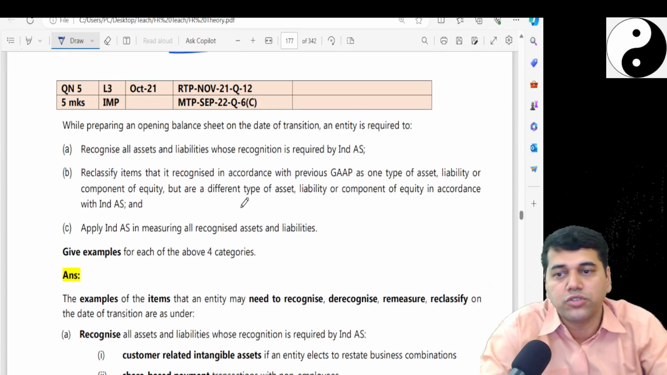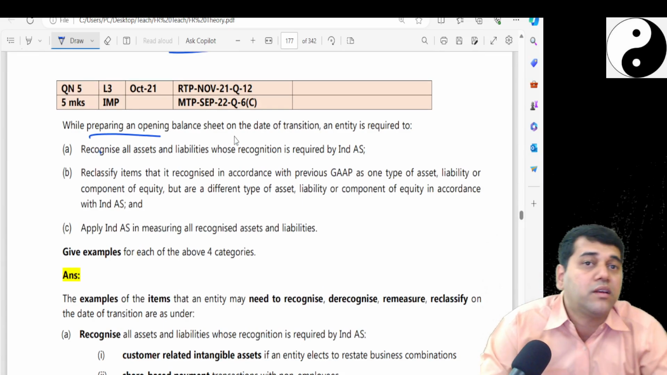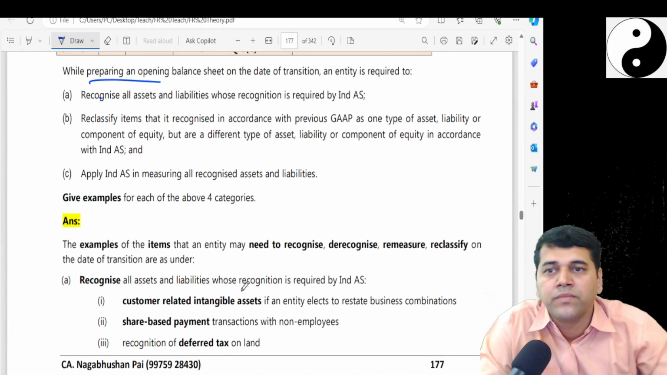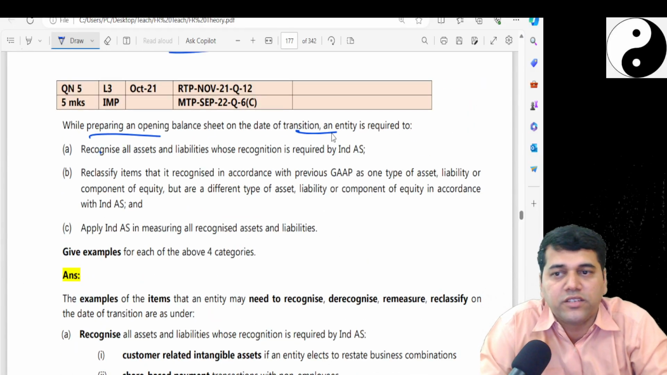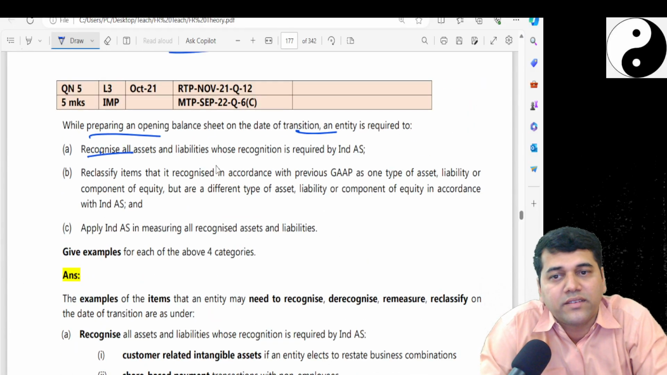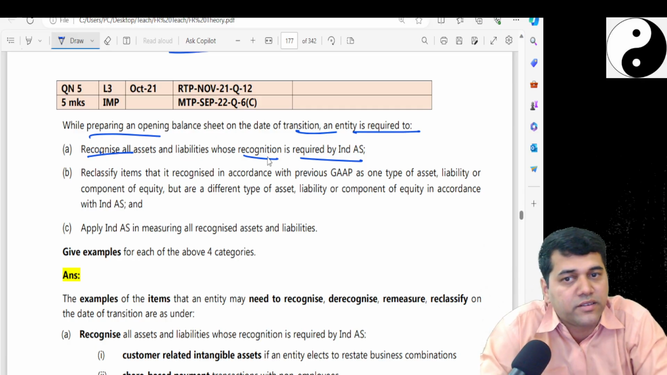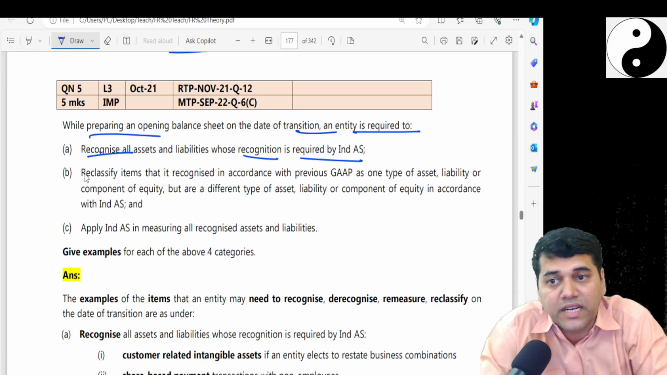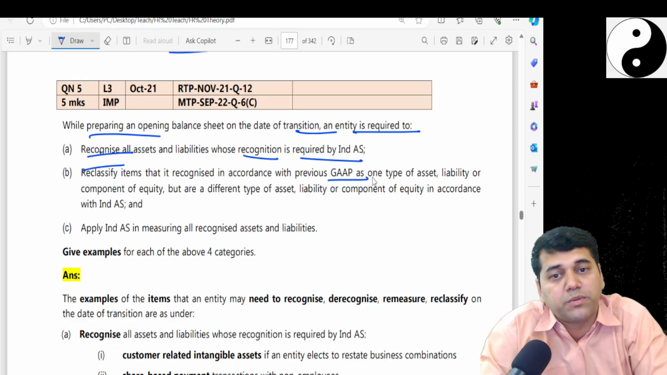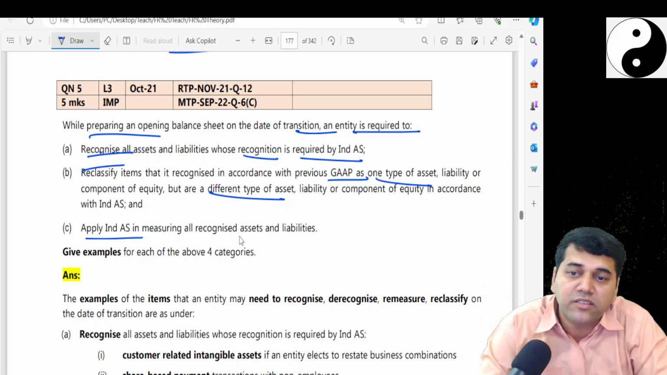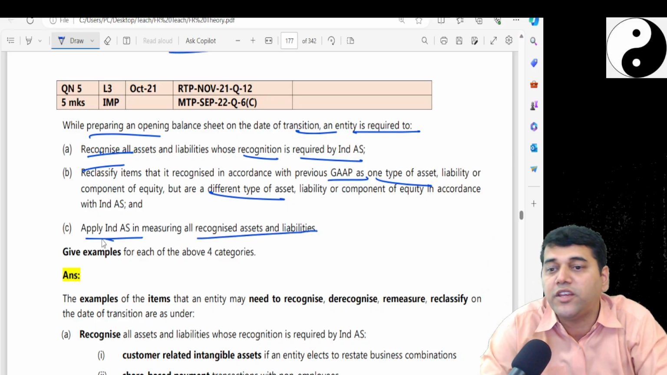Okay, then the last question. While preparing, clear notions, the previous one. Yeah, chances are very low. While preparing the opening balance sheet on the transition day, recognize all assets and liabilities whose recognition is required by Ind AS. The entity is required to recognize all assets and liabilities, reclassify certain items recognized as per previous GAAP as one type of asset or liability but a different type under Ind AS, and apply Ind AS in measuring all recognized liabilities and assets. Give examples.